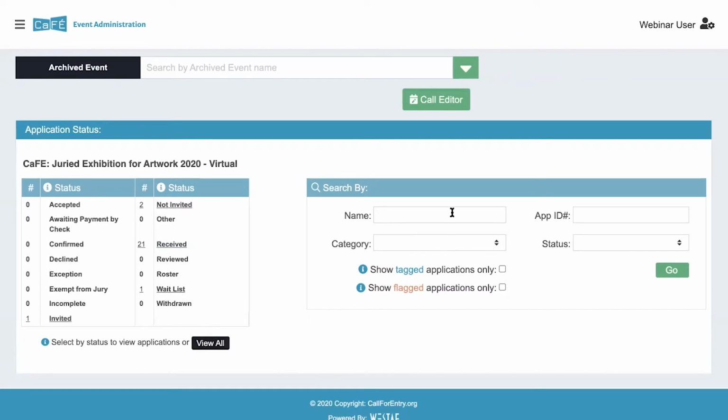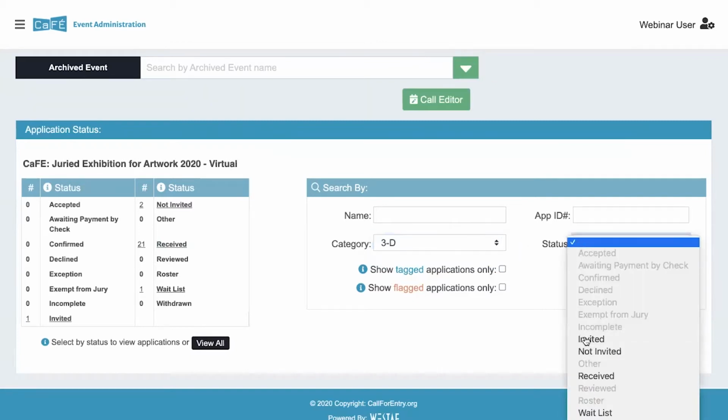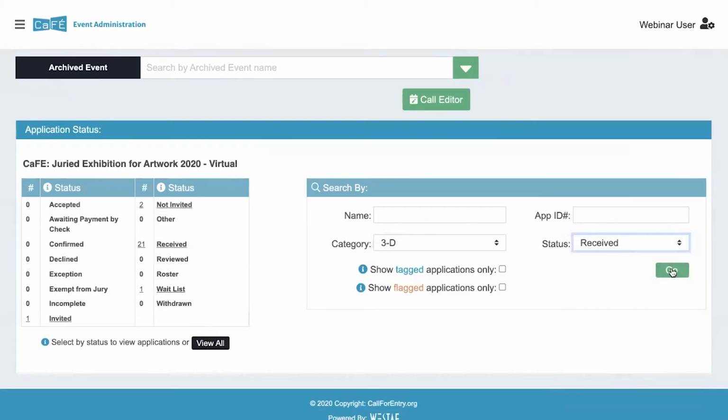On the right, you have the search by box that will allow you to search for specific applications. You can search by name, application ID number, or by category, so you could enter one of the categories if you have categories set up. And then let's say you wanted to pair that search with a specific status, for example, 3D entries in the receive status, you could use that function to search for those entries.